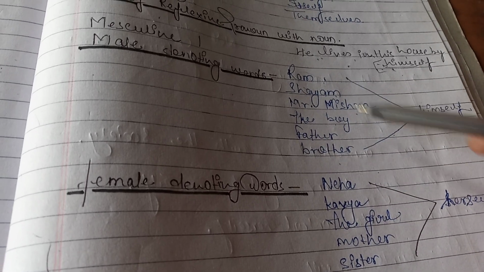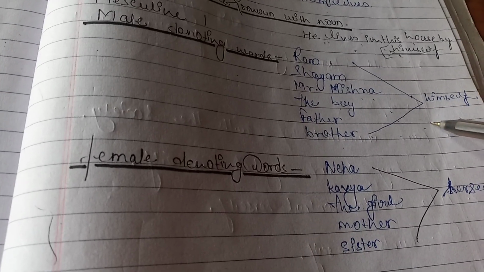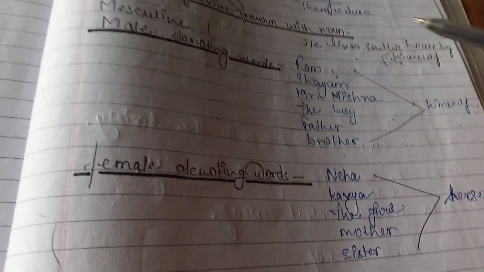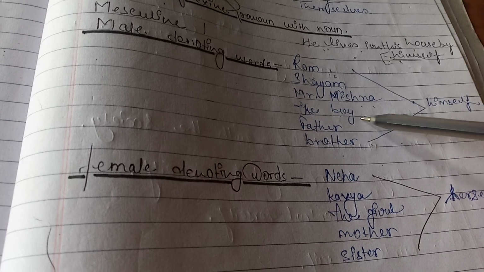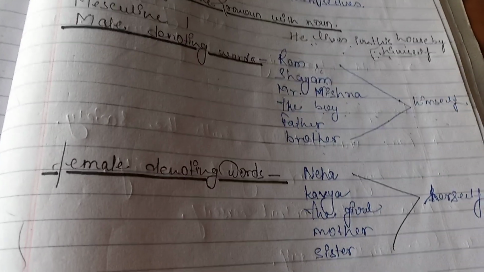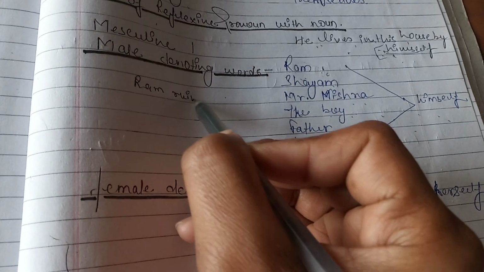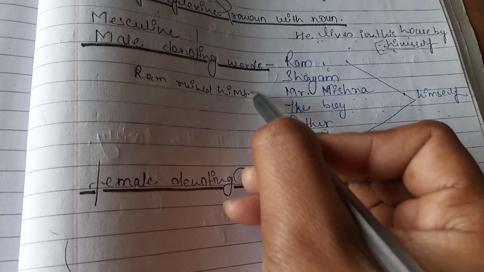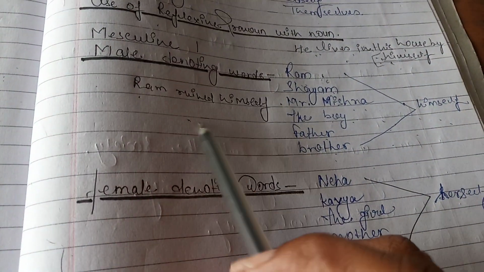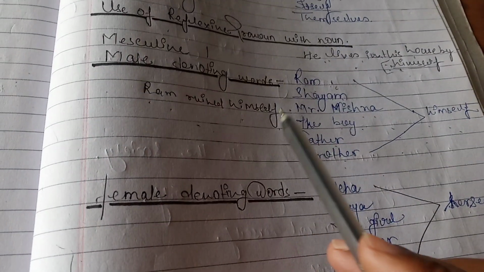These words are all considered singular, and with these words we have to use a reflexive, that is himself. With Ram, himself; Shyam, himself; Mr. Mishra, himself; the boy, father and brother, himself. For example, Ram ruined himself. So with a noun like Ram we can use himself, a reflexive pronoun.